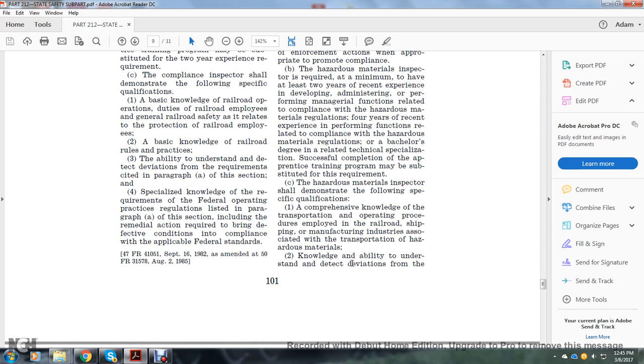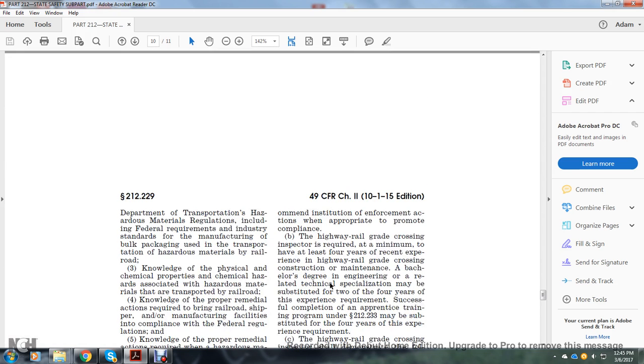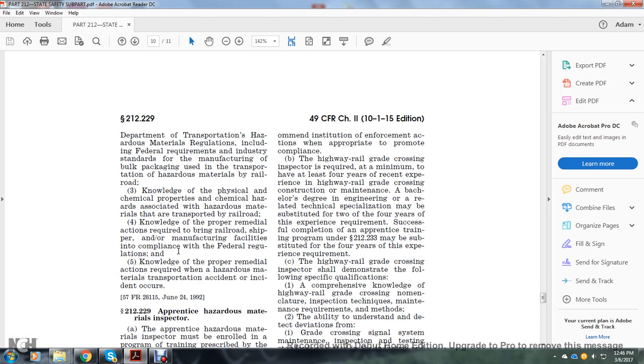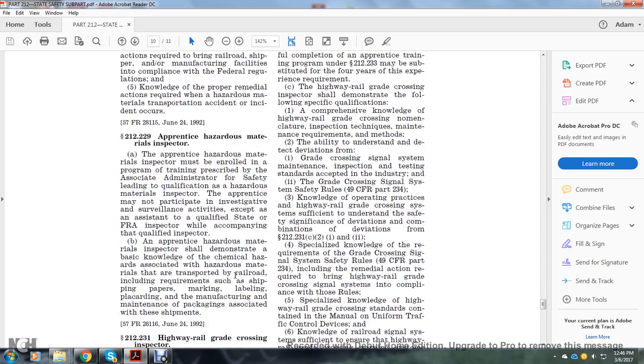2. Knowledge and ability to understand and detect deviations from the Department of Transportation Hazardous Material Regulations, including the federal requirements within the industry standards of the manufacturing, bulk packaging, and transportation of hazardous material and railroad. 3. Knowledge of the physical and chemical properties of the chemical hazards associated with the hazardous material transported by railroad, and knowledge of the remedial action required for bringing the railroad shipment and manufacturing facilities into compliance with the federal railroad regulation. 4. Knowledge of proper remedial action required when a hazardous material transportation accident or incident occurs.